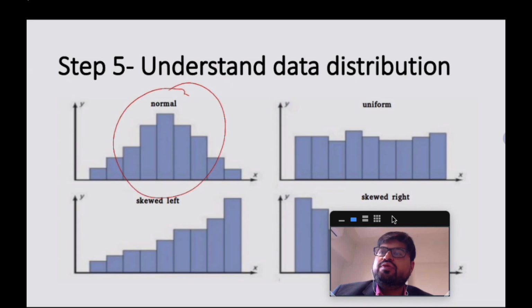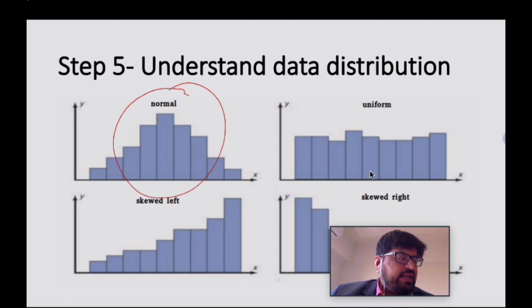So this is what you really need to understand: the distribution can sometimes be skewed, and when you have a skewed distribution, you cannot use a parametric analytics tool. You need to use a non-parametric tool. That is again something important. There are various software packages which can help you understand whether your data is normally distributed.